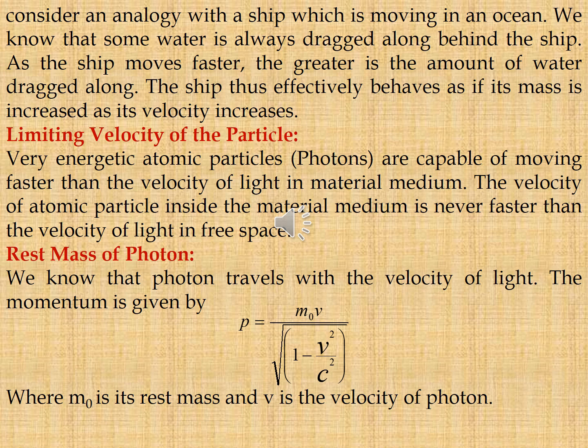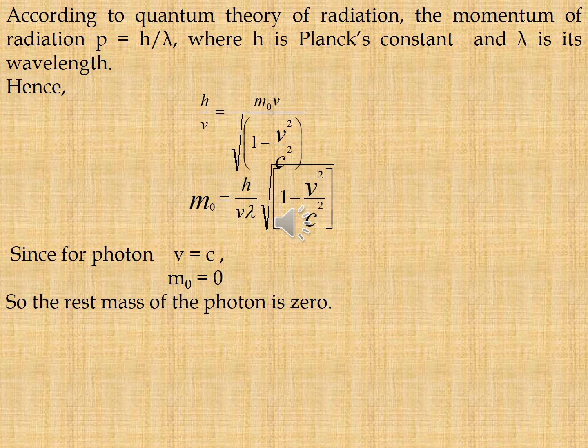Next one, rest mass of photon. We know that a photon travels with the velocity of light. The momentum is given by p is equal to m naught v by root over 1 minus v square by c square, where m naught is its rest mass and v is the velocity of the photon. According to quantum theory of radiation, the momentum of radiation p is equal to h by lambda, where h is Planck's constant and lambda is its wavelength.